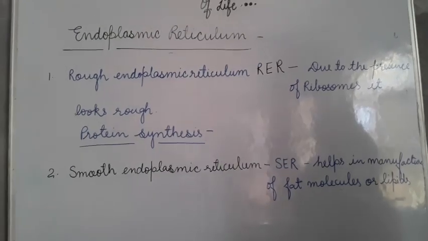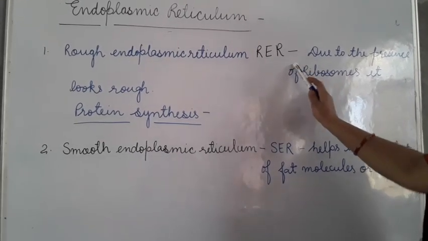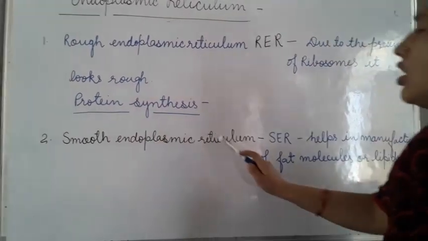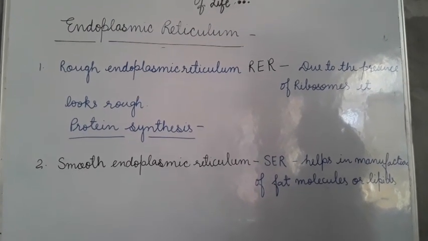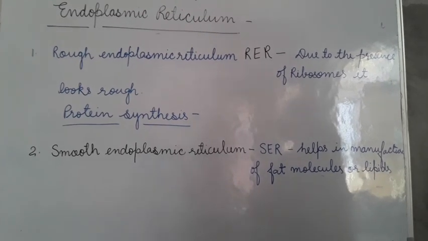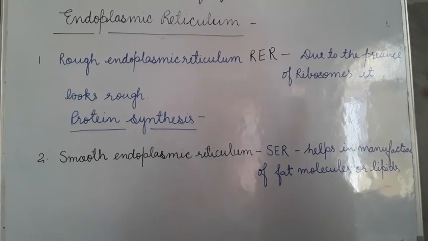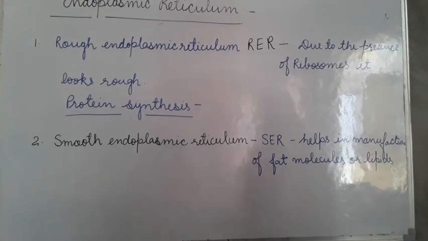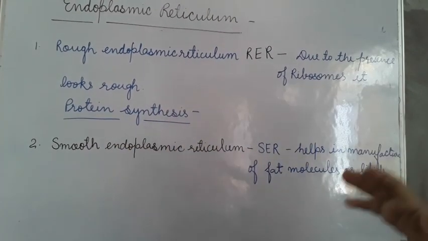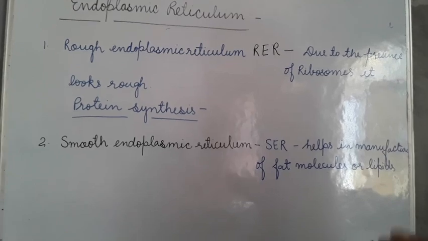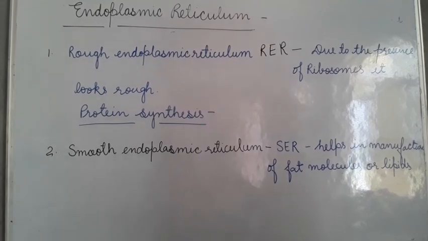So endoplasmic reticulum is of two types: rough endoplasmic reticulum, which is called RER, and smooth endoplasmic reticulum, which is called SER. Rough endoplasmic reticulum looks rough because it has particles called ribosomes. And what is the main function of RER? It manufactures protein. It synthesizes protein. And this manufactured protein is sent to various places in the cell depending on the need.